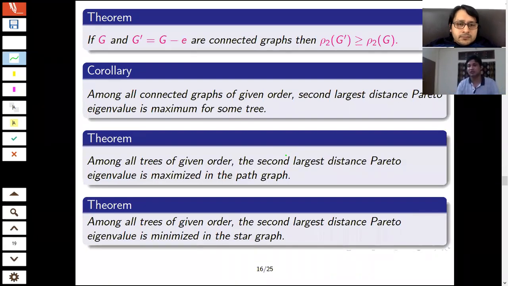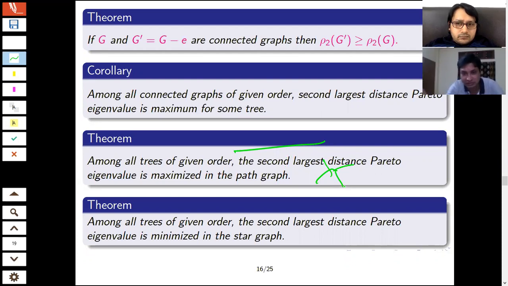Then I have to consider all the trees, because there are so many trees, and from calculation or from theoretical results, we see that for the path graph, it is always the maximum. Then again the question of minimality, for which graph it is minimum. So the maximum is for the path graph, and the minimum is again for the star graph. So again, the minimum occurs for the star graph. Okay.